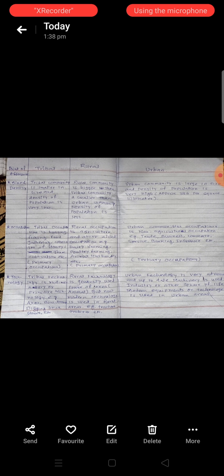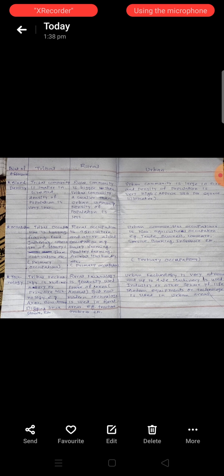The size and density of urban community: it is large in size and the density of population is very high, approximately 384 per square kilometer according to the 2011 census. This is the high density of population in urban areas, towns or metropolitan cities.